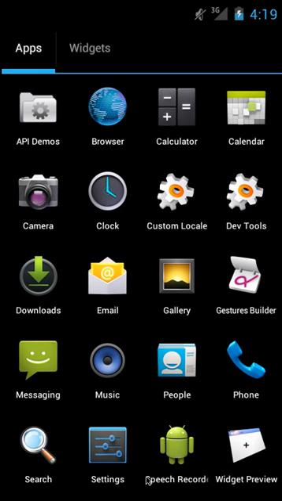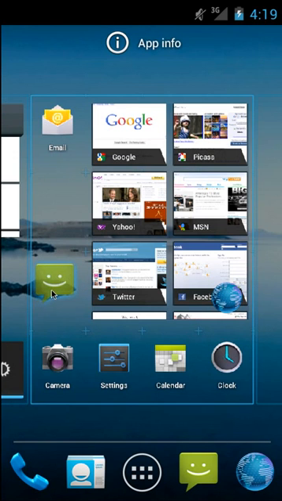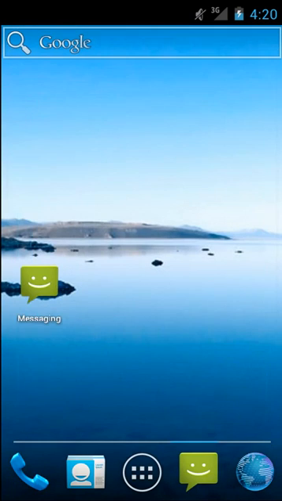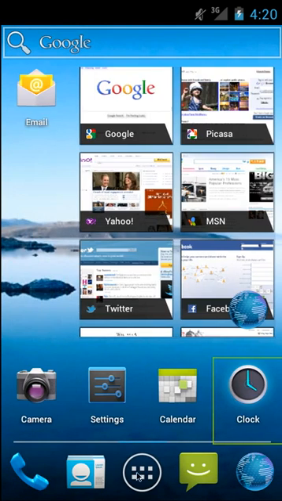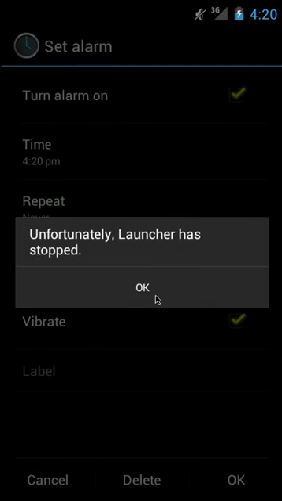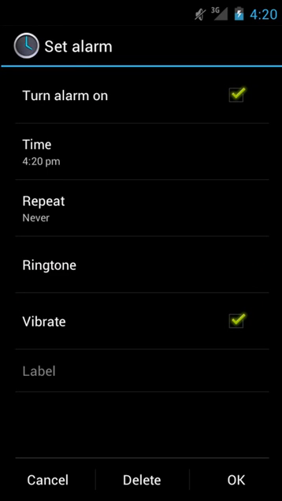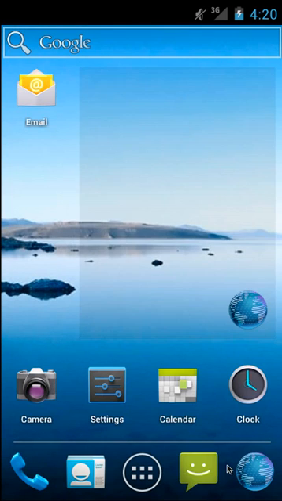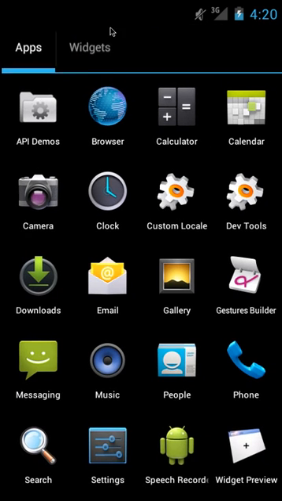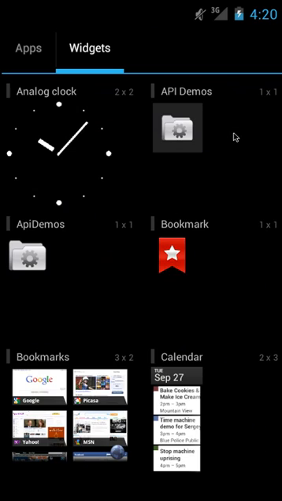Here's what it looks like when you want to pick an app. If you want to put it on your home screen, just like Gingerbread, you tap and hold, and boom, you can drop it on a home screen, or you can put it on another home screen, kind of like in Honeycomb. So let's go back to the main home screen here. Let's go back into the app tray. Now we have widgets up here, and it does crash from time to time because it doesn't work perfectly. So we're going to go back into the app tray and go to widgets one more time. Should work. There we go.